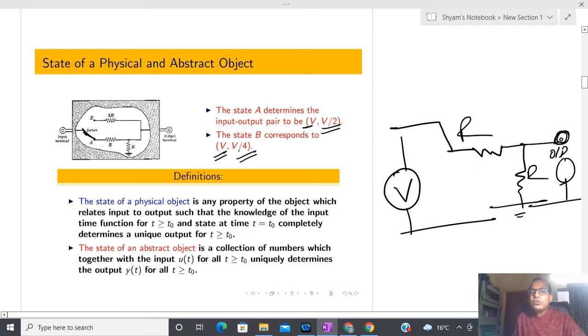Okay, so if I have the information of V by 2 and V by 4, and I know that I have given V, then what is the very important quantity which is going to tell us that the voltage is V by 2 or V by 4? What kind of thing are you expecting in this example that is very essential to tell that the voltage is either V by 2 or V by 4?